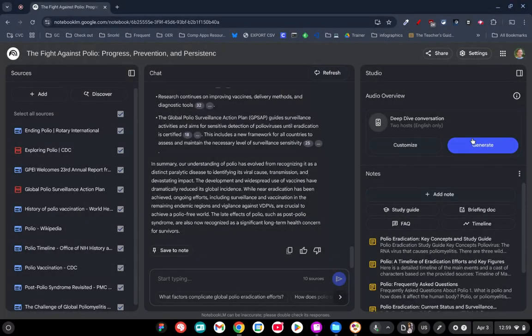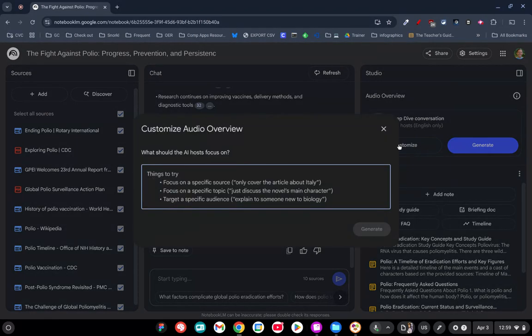Now, the other thing that I really like about Notebook LM is that you can have this deep dive conversation. And what this means is that it is going to generate a podcast style discussion about these. And I can customize this as well.